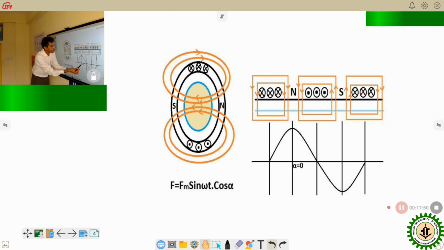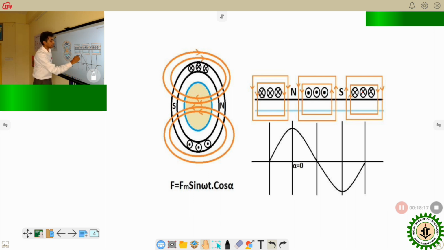So at alpha equals 0, that means at the axis of the winding, maximum flux is coming, the value is maximum. When we rotate 90 degrees and come to dot, that is alpha equals 90 degrees, the value of flux will be 0. If we rotate another 90 degrees, that is 180 degrees total, at this position it is maximum negative.